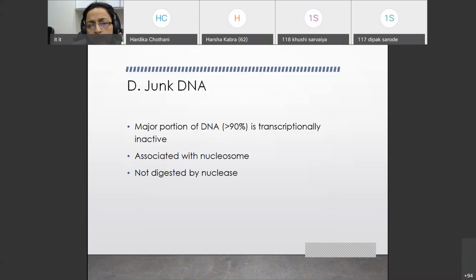And then in the last lecture, we have seen something about the junk DNA. I already explained that 10% of DNA is only active, the rest 90%, or so to say more than 90%, is transcriptionally inactive. That means you cannot have any production of RNA or new production of protein by that part of the DNA. This particular portion, which is associated with nucleosome but is not digested by nucleases, is called junk DNA, which is inactive.